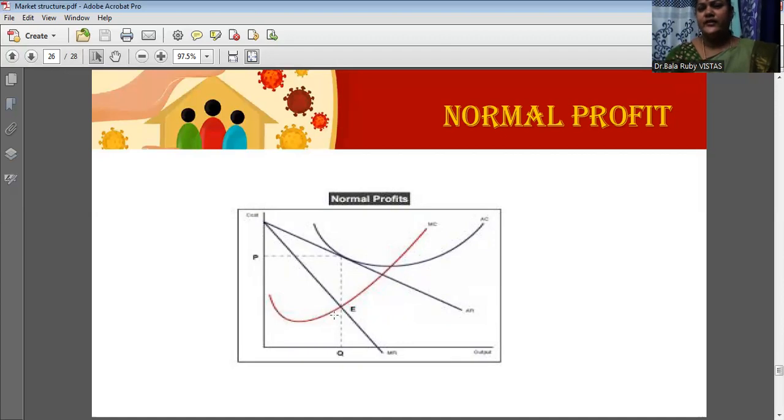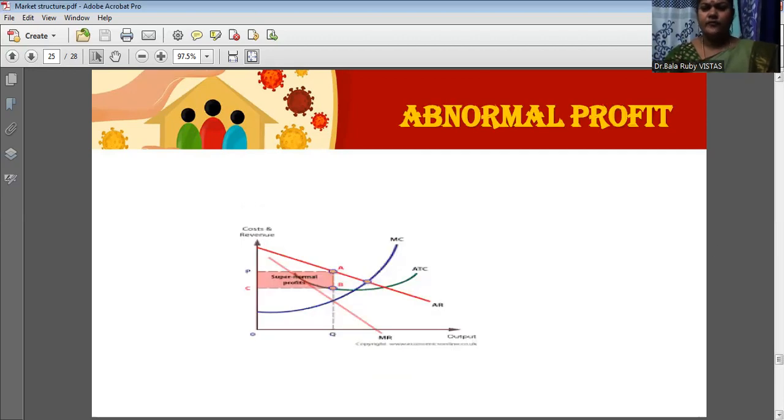E is determined. So from this equilibrium point, just draw a vertical line to the x-axis and extend this line up to average cost and average revenue. Now average cost is also OP, average revenue is also OP. So average cost minus average revenue is equal to 0. It means there is no profit, no loss. So a firm gets normal profit.